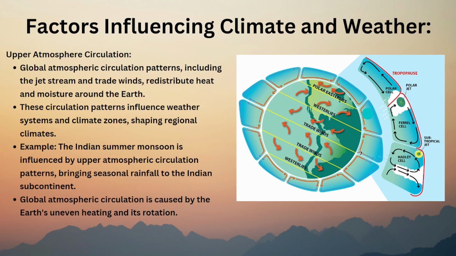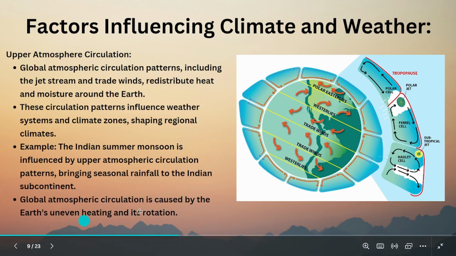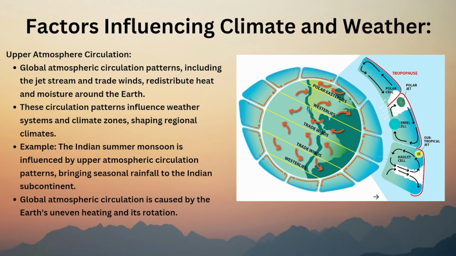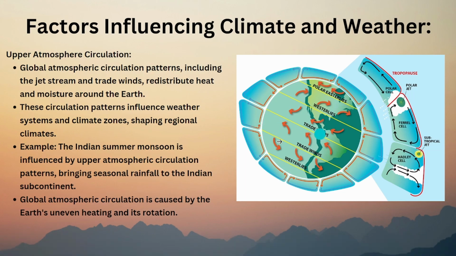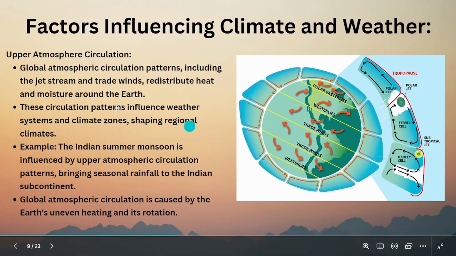All these complex things happen because of Earth's uneven heating and rotation. Temperature will affect the air and rotation will also affect the air. Due to all these reasons, winds move from here to there and there to here. So that's the reason climate will be different, right?